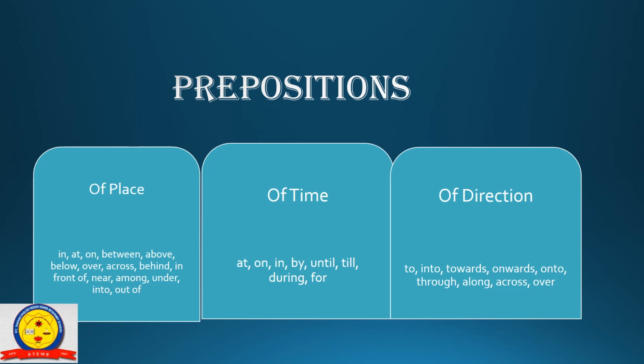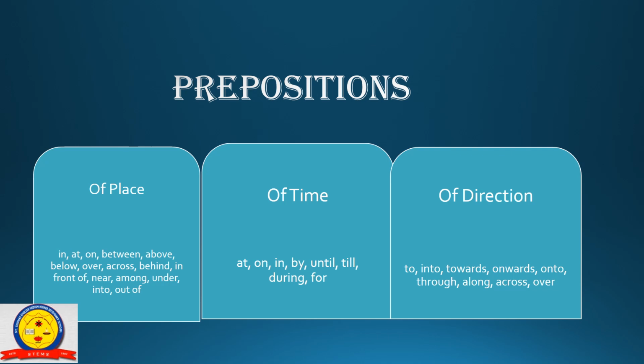You have to learn this chart, which is preposition of place, which is preposition of time, which is preposition of direction. Those prepositions which give us information about place or location are called preposition of place, for example in, at, on, between.